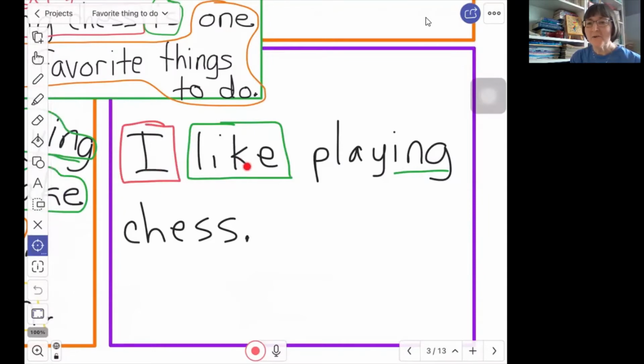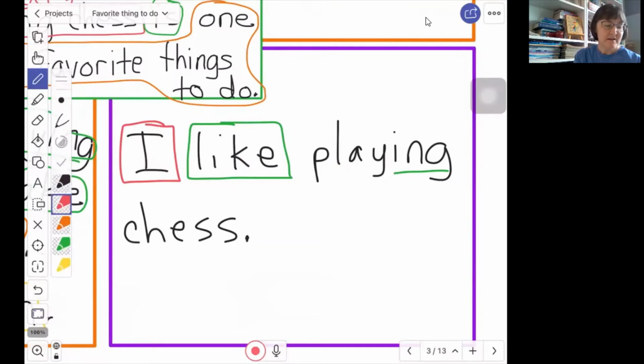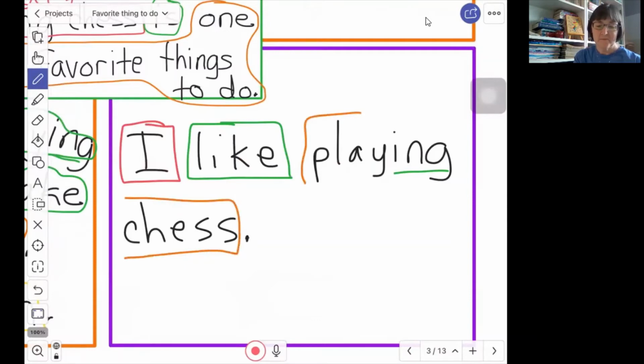Do we need to ask the question, what? I like what? What do I like? Yes, this sentence answers that question. I like playing chess. My box needs to go on both lines. I like playing chess. So here, playing chess is answering the question, what?